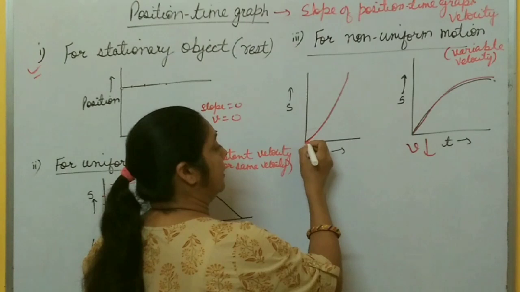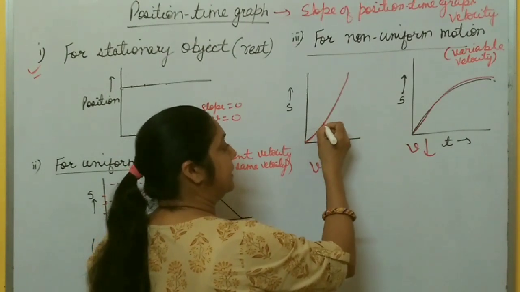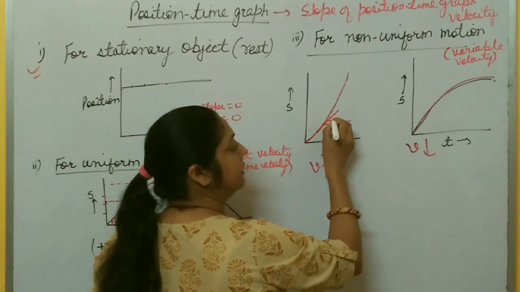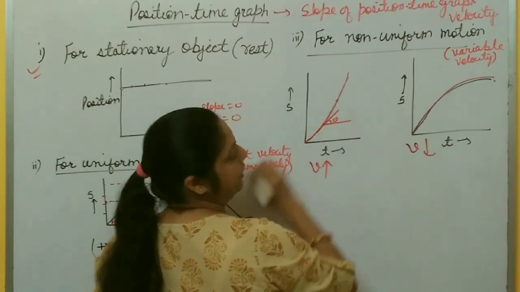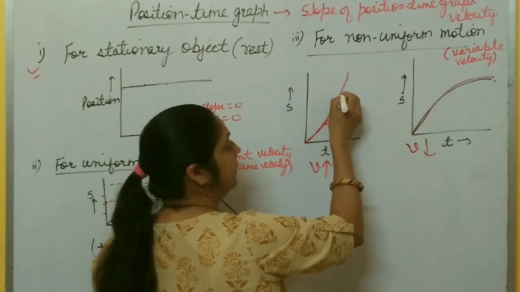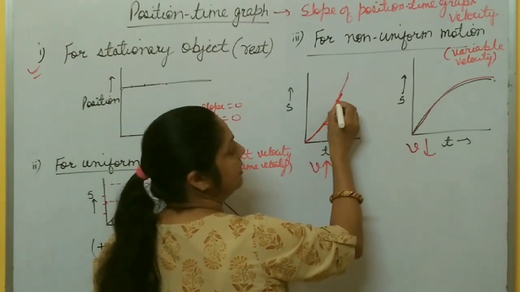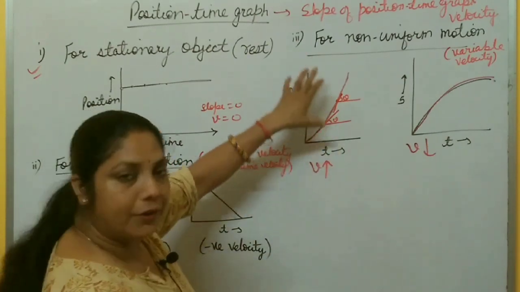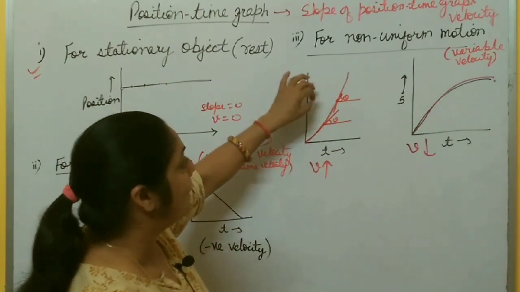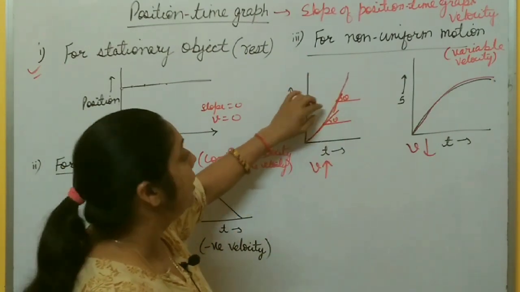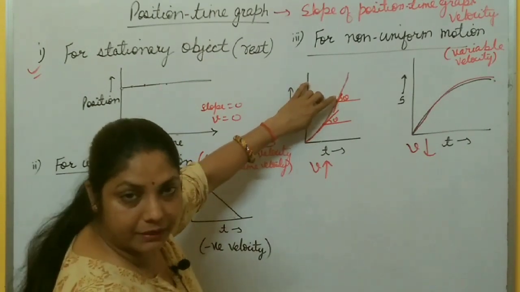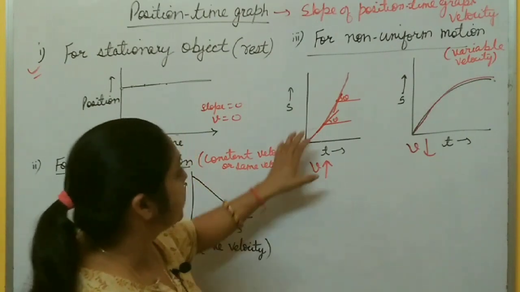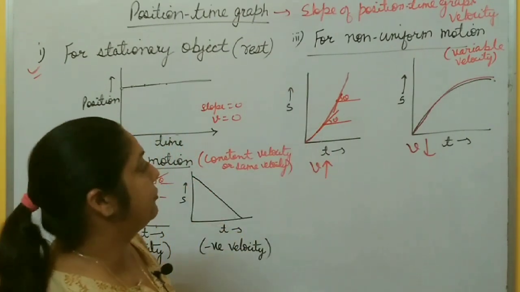If you want to find the slope at this point, you have to draw one tangent, and it makes an angle theta here. If you want to find the slope at this point, again you draw one tangent. So here the angle theta is different. So at different points, for non-uniform motion, to calculate the slope at any point, you have to draw a tangent at that point, right? So here the angle is different at different positions, so the velocity is also different.